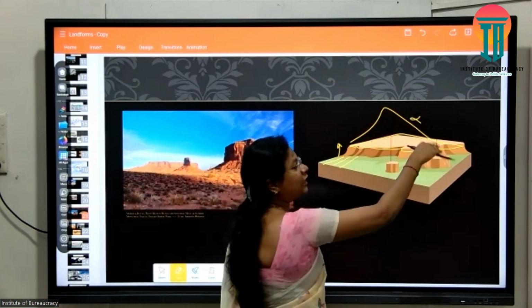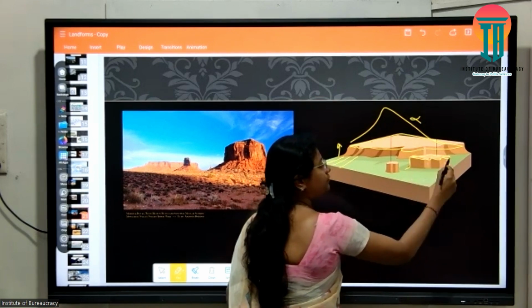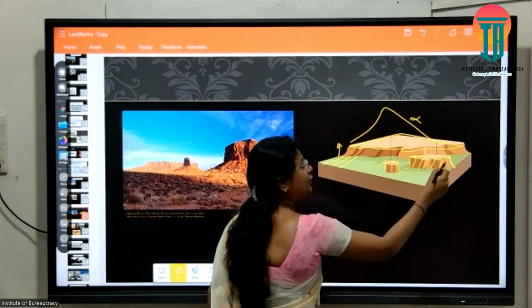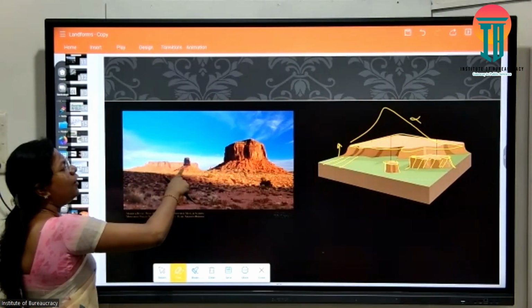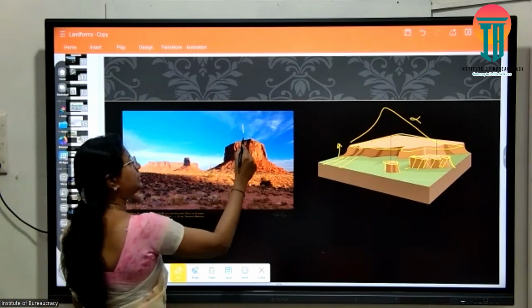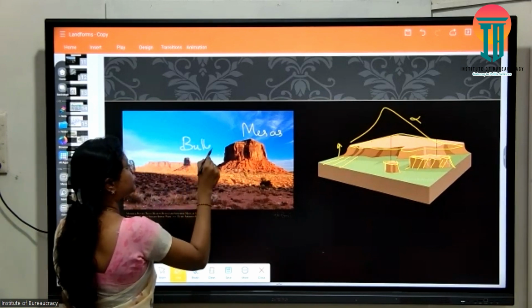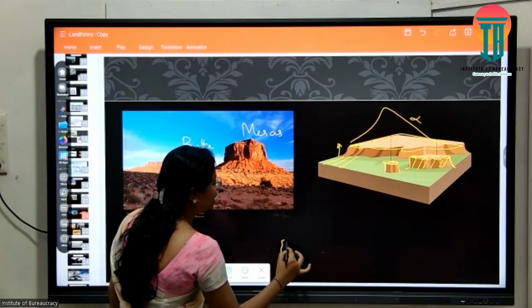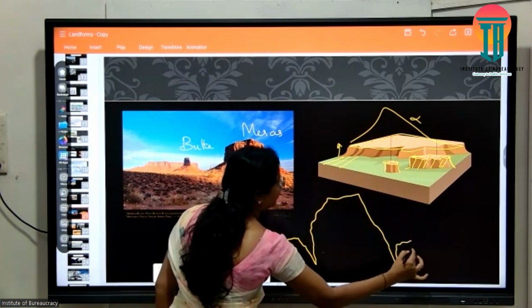So when plateaus are dissected, smaller tablelands are formed. In these dissected plateaus, you can see the mountain slopes; this is my plateau region which has been dissected into smaller tablelands. These are known as mesas. Mesas and buttes are also found in regions where alternate bedding of hard and soft rocks is found.